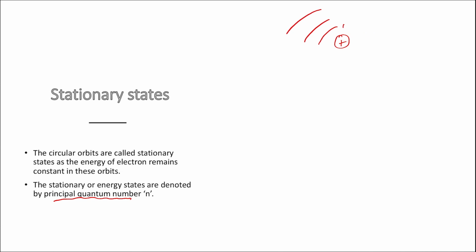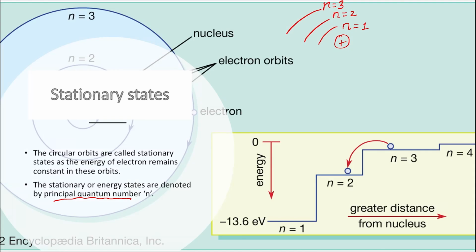They are supposed to be denoted by the principal quantum number n, where for the very first orbit around the nucleus, the value of n is equal to 1. For the second orbit around the nucleus, the value of n will be 2. For the third orbit around the nucleus, the value of n is equal to 3. So, such stationary states are supposed to be denoted by principal quantum number n.